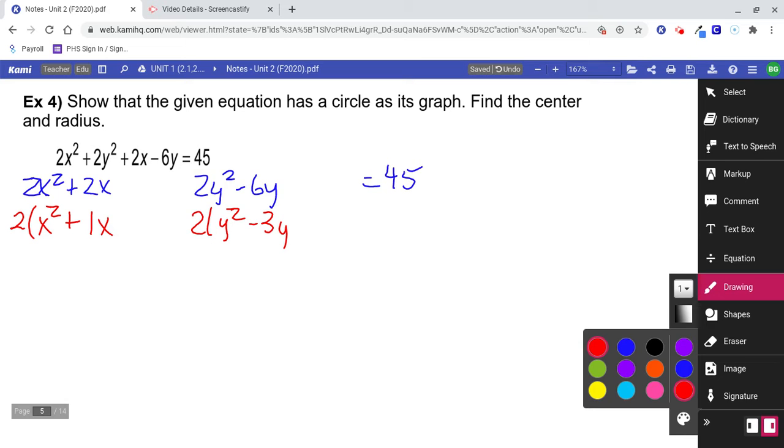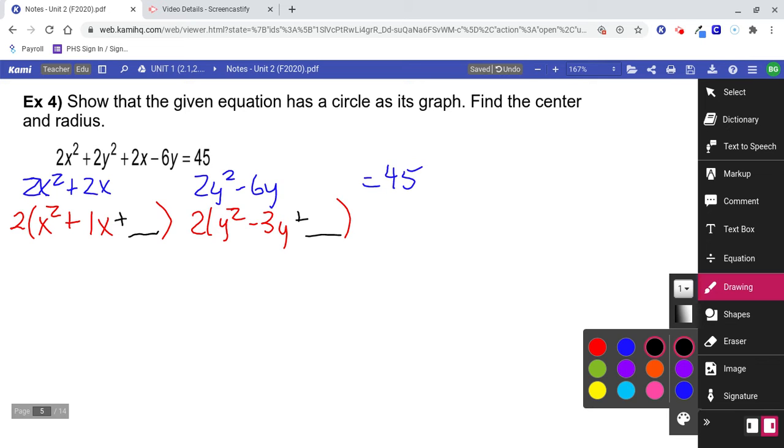Notice I'm going to leave some space in the parentheses, because right here is where I complete the square. That's kind of the name of the game, is completing the square. So I'm going to have to complete the square right there.